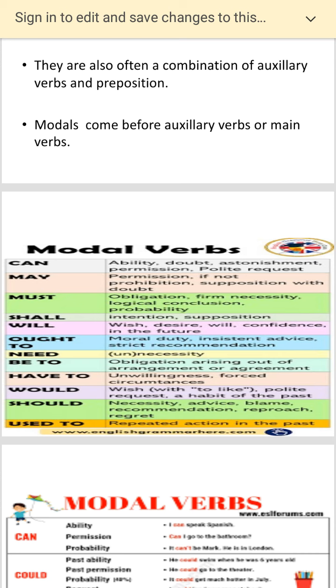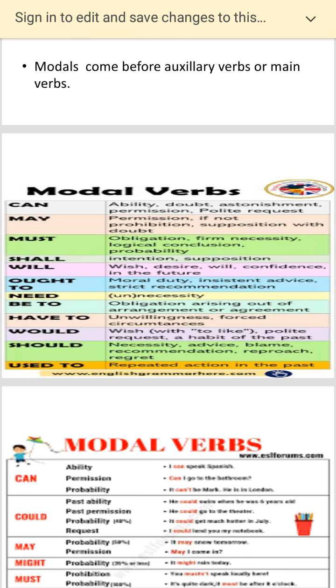All right, then you have may. I will be giving you illustrations and examples also, but let me just pick a few verbs and explain to you. May also denotes permission, a kind of polite permission. So you can say can I come in, and it can also be may I come in. So there is a subtle difference between the two.